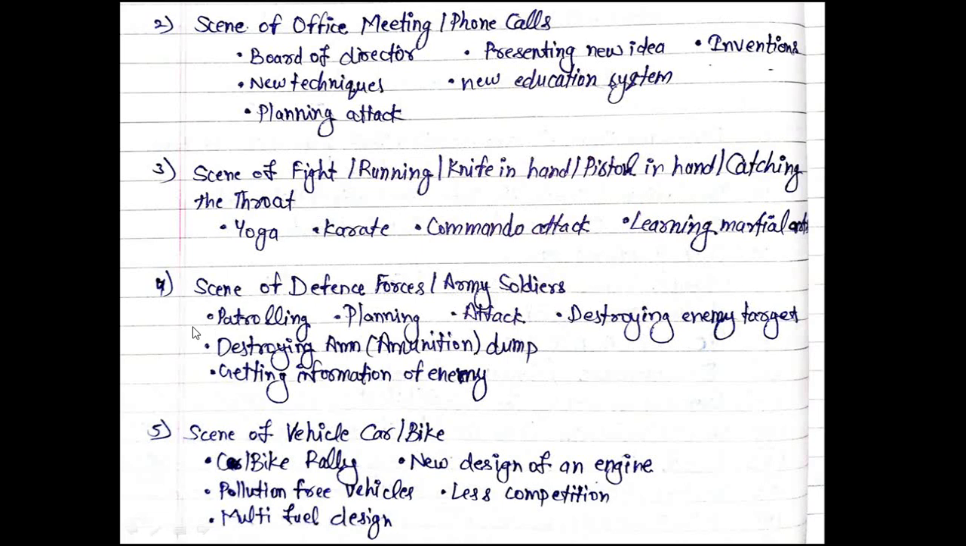Now the scene of defense forces or army soldiers, you can utilize it as patrolling, planning an attack, destroying an enemy target, destroying an ammunition dump, getting information about the enemy. Now the scene of a vehicle, car or bike: a car or bike rally, a new design of an engine, pollution free vehicles or solar vehicles, these days electric vehicles you can use, less competition, multi fuel design.